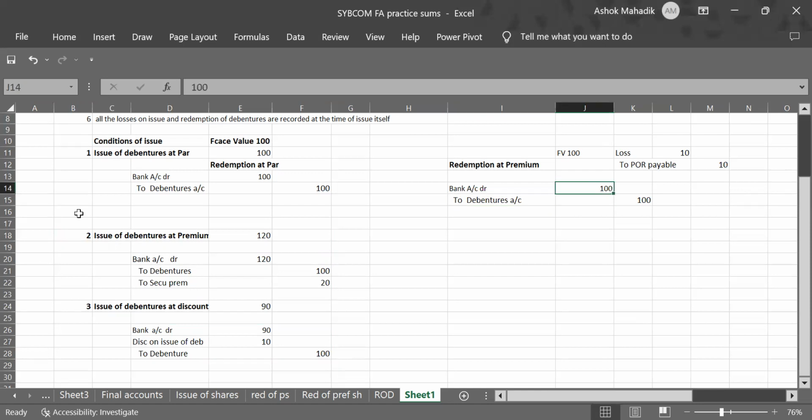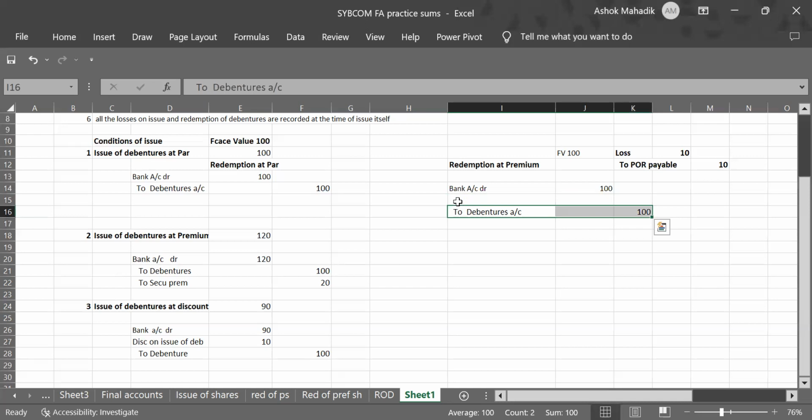Very simple. I have shown you that the basic entry of premium payable at the time of redemption is this. That is loss account debit to premium on redemption payable. So loss will be debited. I'll just make space for one debit here. What is our basic entry? Bank to debenture. This is the basic entry for issue of debentures. Now the condition is that we are going to repay that at a premium. That 10 rupee loss is there, which we have to book here.